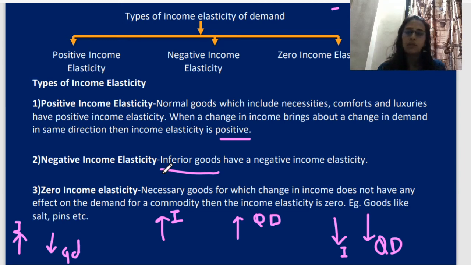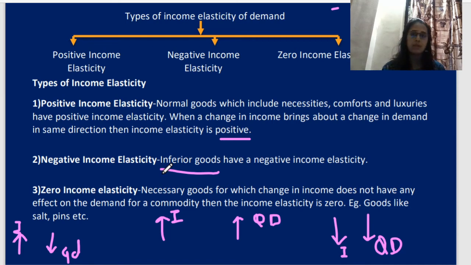Then we have zero income elasticity. For necessary goods, a change in income does not have any effect on the demand for the commodity, so the income elasticity is zero. For example, salt. Today salt price is 10 rupees, and suppose the price has increased to 100, still we are going to purchase it. Even though your income has increased, you are not going to purchase more quantities of salt, or even if your income has stopped, you are not going to stop purchasing those commodities.